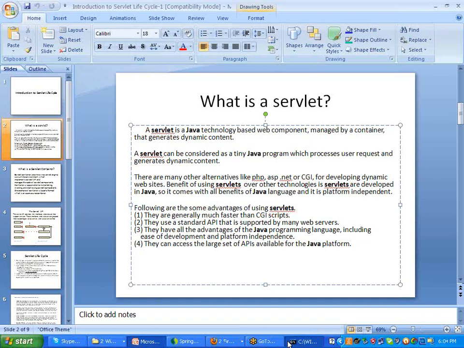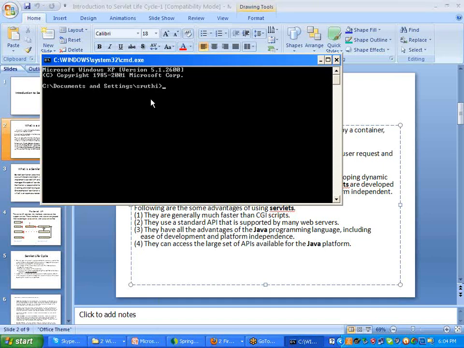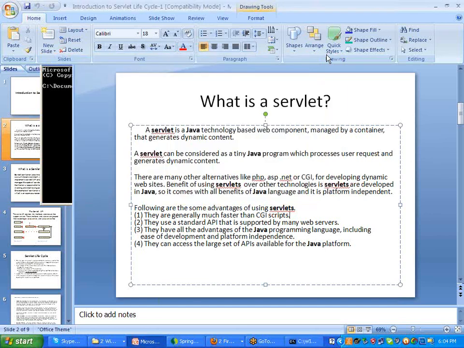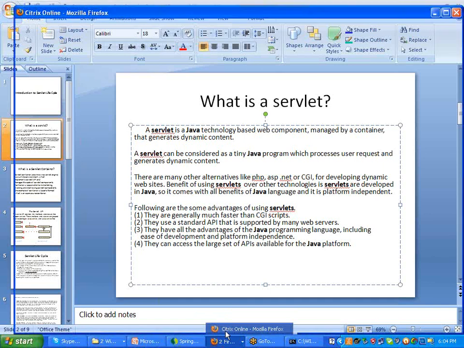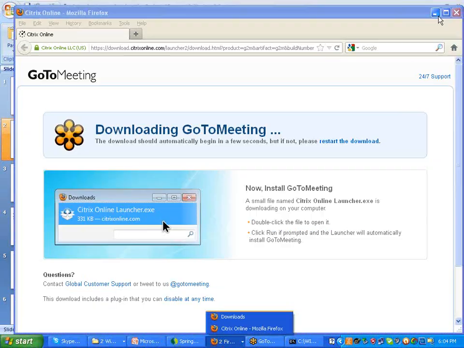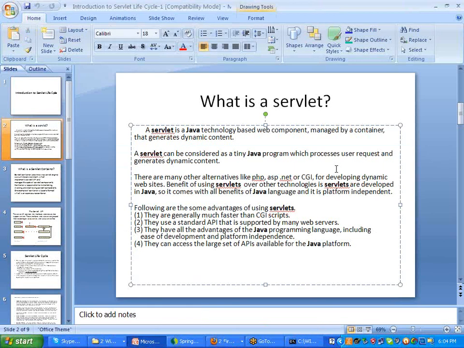If it is like in CGI, where you are running the applications on the command prompt, it's a very tough job to send a request to the so-and-so location on the command prompt and get the response from the command prompt related application. So whenever we go for servlet applications, we get the result in the browsers. When I show the example for the output, you will get it in the browsers, and in place of getting the output in the command prompt, we are getting the result on the server, like in a browser. So that is the main use of servlets, and it consists of its own rich API.